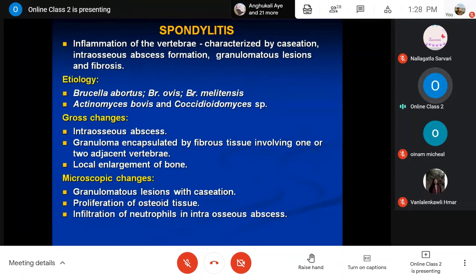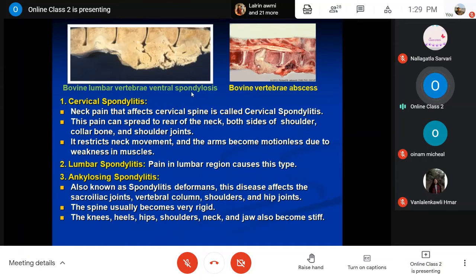Sometimes when you are trying to bend down, or standing for a prolonged time, you may have a problem when your vertebra has this kind of inflammatory reaction, which we call spondylitis, right? These are some pictures showing a lumbar vertebra with the ventral type of spondylitis.